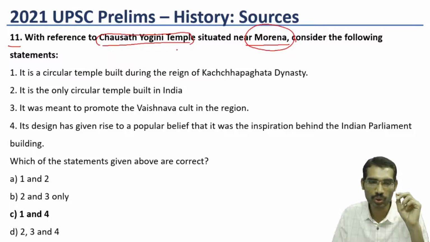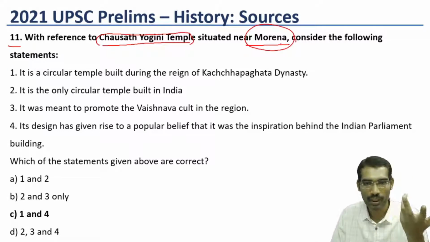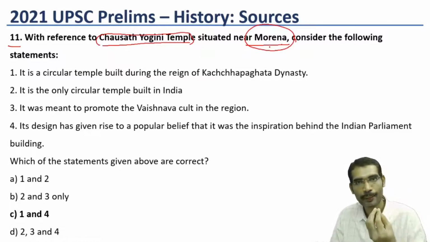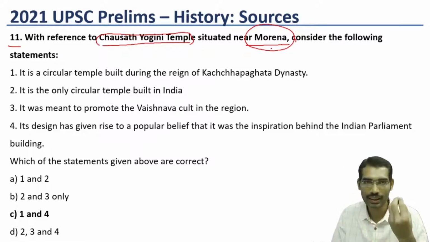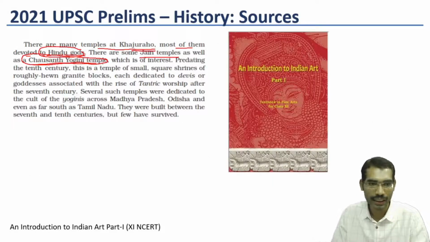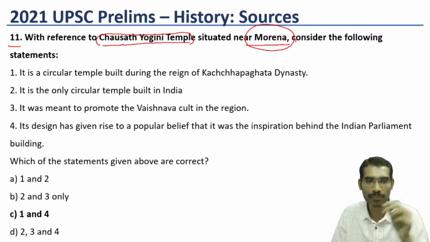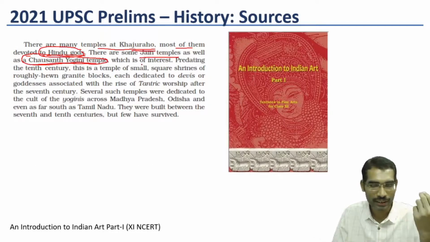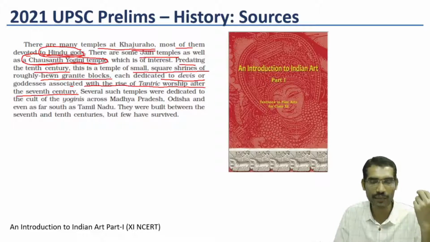So here two words will give difficulty for students: Morena, where it is located, in which state. Those who do not know that Morena is in Madhya Pradesh and near Khajuraho find it difficult. But those who read this book can at least get the term Chausat Yogini temple. So the temple is given. It is saying, predating the 10th century, this is a temple of small square shrines of roughly hewn granite, each dedicated to devis or goddesses associated with the rise of tantric worship after the 7th century.